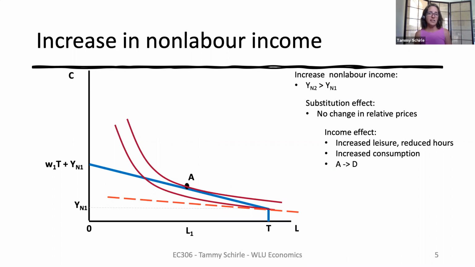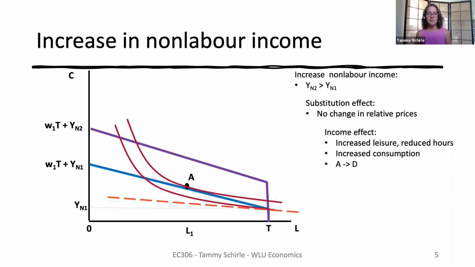And we'll start with the case of a labor market participant. This person had wages W1 being offered, which is higher than their reservation wage, and they choose bundle A with L1 leisure hours. We increase their non-labor income to this higher amount, YN2, which shifts up their potential income constraint. What's really important to notice here first is there is no change in relative prices.